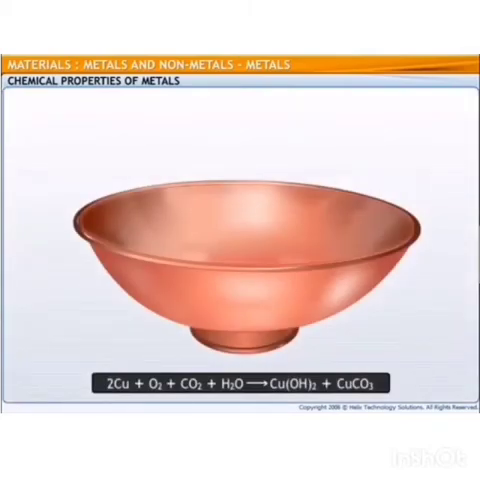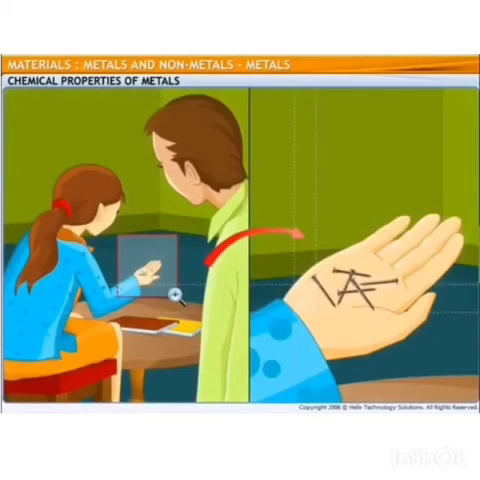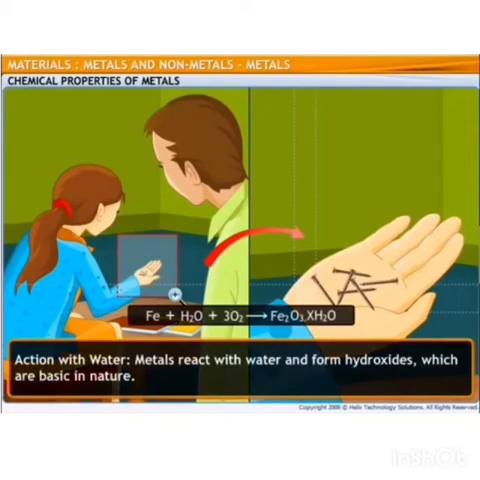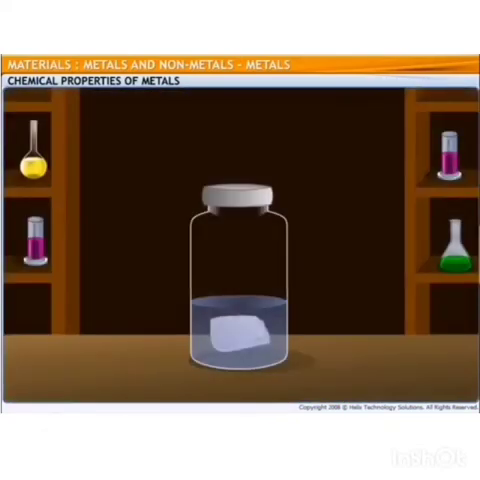Similarly, when a copper vessel is exposed to moist air, a green coating forms on its surface. The coating formed is a mixture of copper hydroxide and copper carbonate. You can see these are the iron nails, which are rusted. These nails got rusted too because of the moisture present in air.